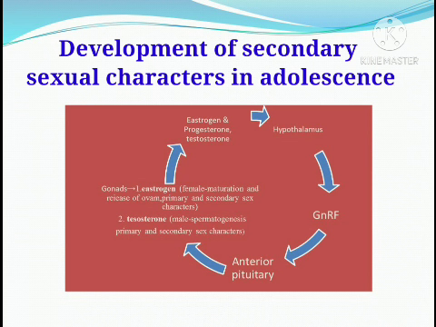These amounts of estrogen, progesterone, and testosterone are controlled, and when the amount of estrogen, progesterone, and testosterone is reduced, the hypothalamus is stimulated again to produce gonadotropin releasing hormone, and this cycle continues as the baby is growing up. So this is the basic hormonal and reproductive change that is happening in the baby. Now in the next slide we will see what is happening in all the secondary sexual characters according to age.